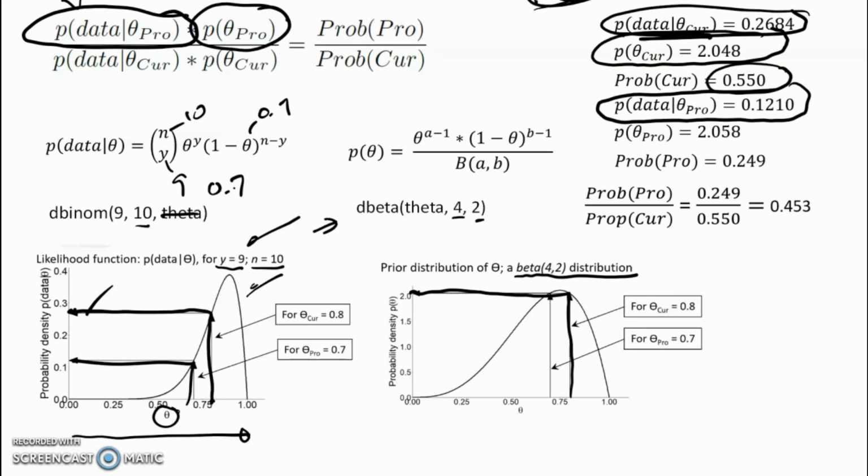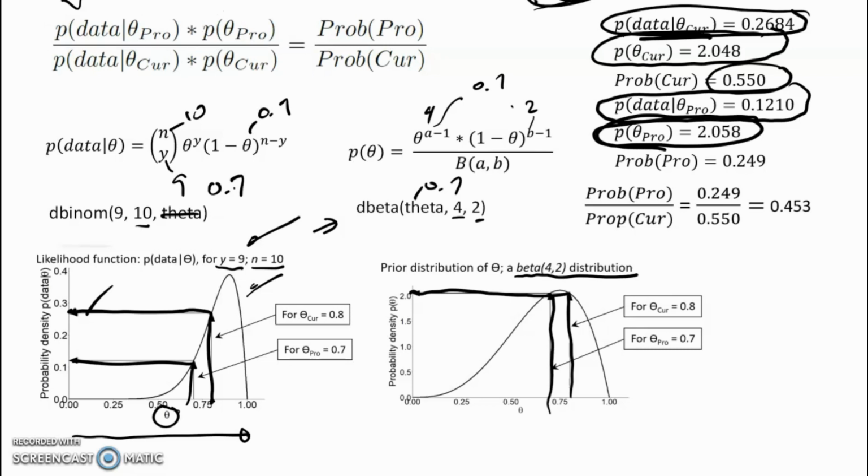And we repeat that for the prior distribution. Again, a beta 4-2. Now 0.7 goes in here, 0.7 goes in here, 0.7 goes in here, and we get 2.058 for this thing here. We now multiply this guy by this guy, multiply them together to get this. And there it is right there, 0.249.